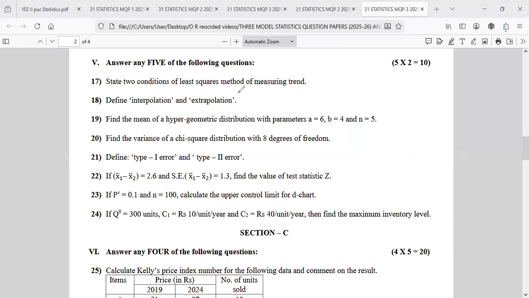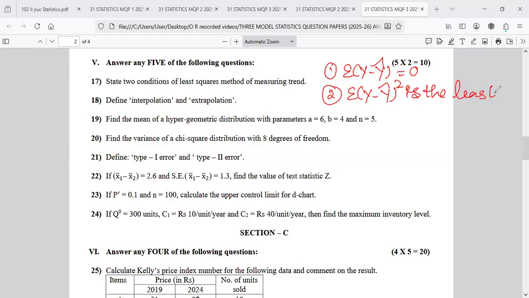State 2 conditions of least squares method of measuring trend. Guys, this is a very, very, very important question. All of you remember, many times it has been repeated in recent years. The first one: summation of y minus y hat is equal to 0. Second one: summation of y minus y hat whole square is the least. Yes, this is a very important question.